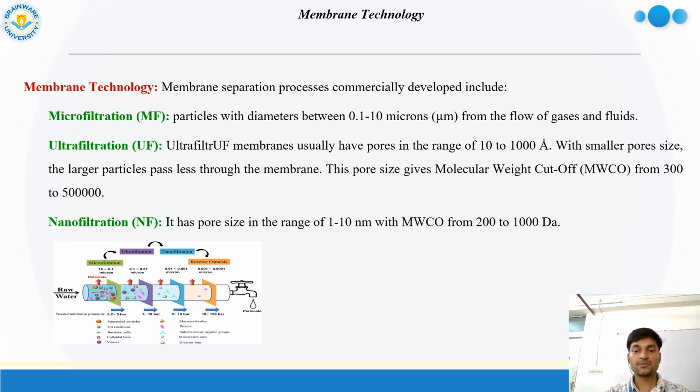In the advanced process of nanofiltration, any particle or organism from 1 to 10 nanometer size can be separated out, giving a much purer form of water that we can drink.